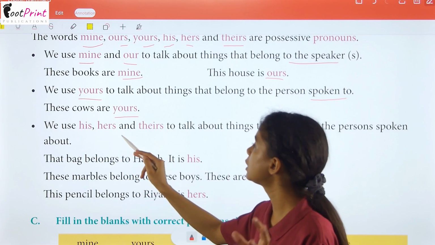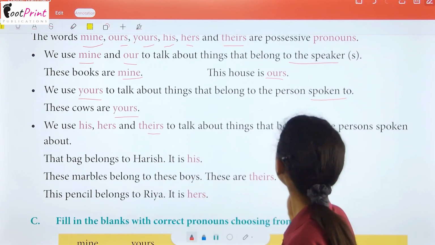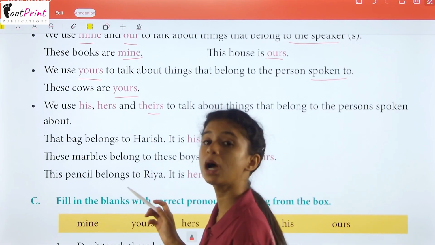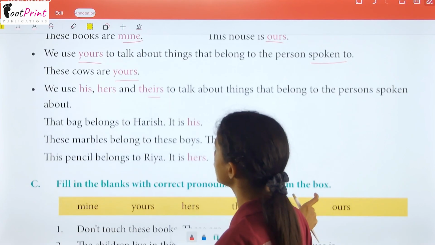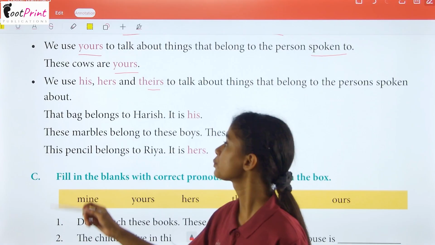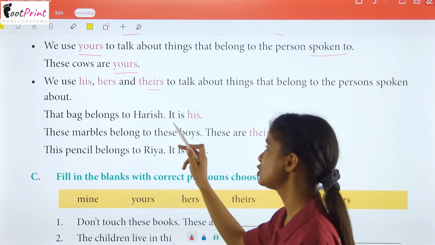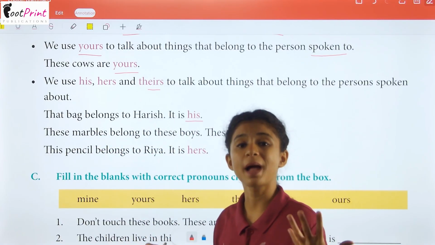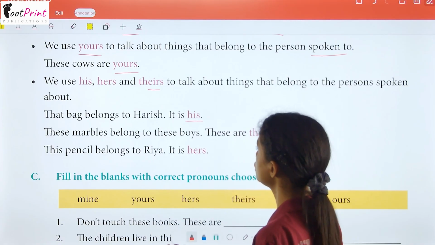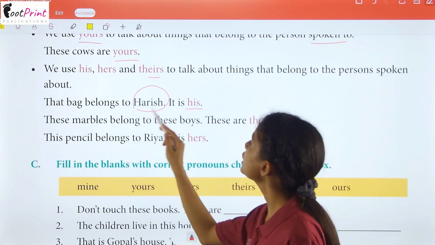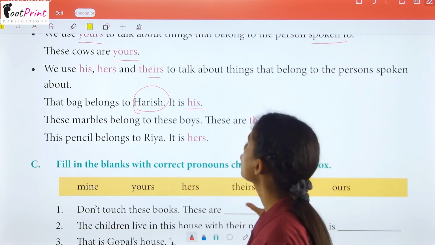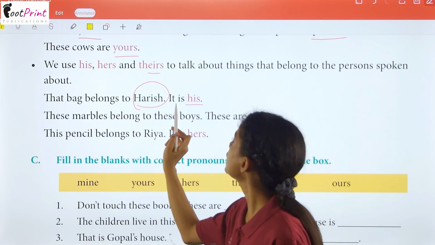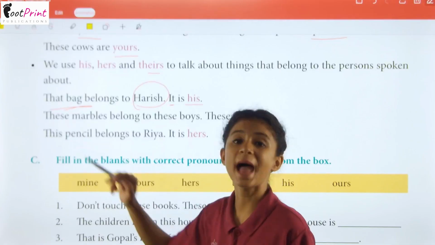We use his, hers and theirs to talk about things that belong to the person spoken about. That means the third person, who we are talking about. That bag belongs to Harish. It is his. So in the place of Harish we can say it is his. Okay? And you can also see that we have used it for the bag.